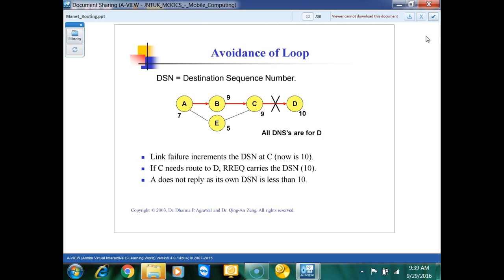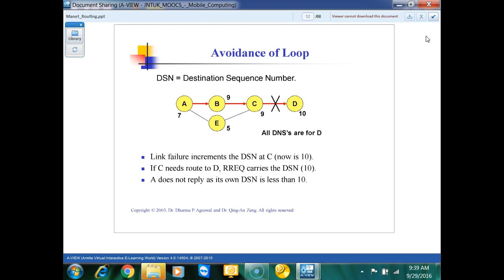Because your destination sequence number is 10, how could you increase it? Right? So you will see there is some link that is not correct, and we are not able to send from A to D. That's why A is not getting the sequence number from D. If the link were right, we should have updated the A sequence number as per the destination sequence number.